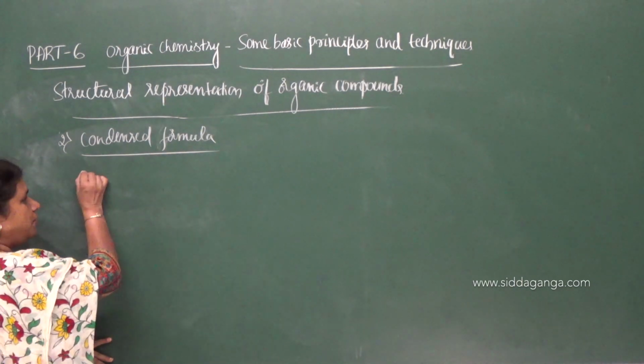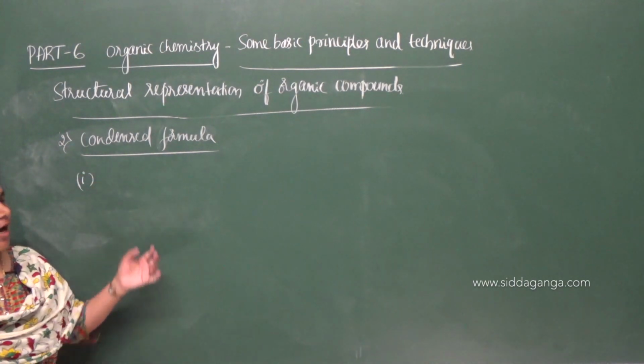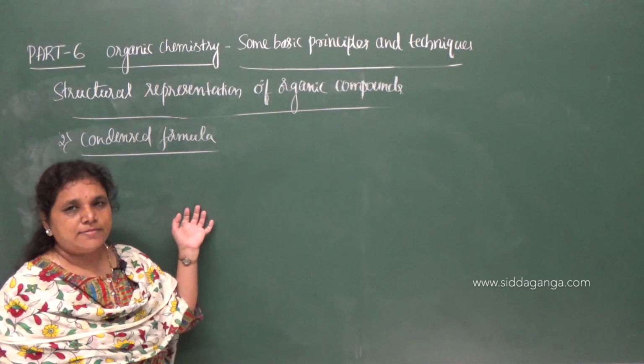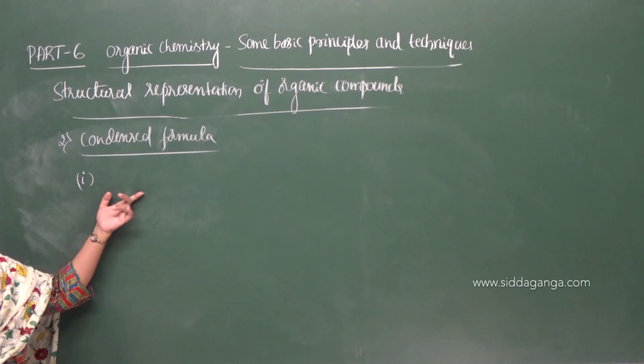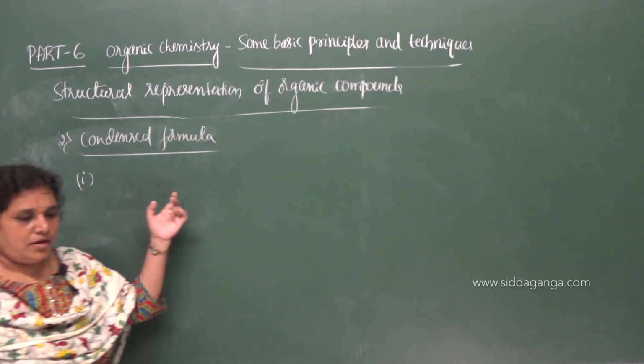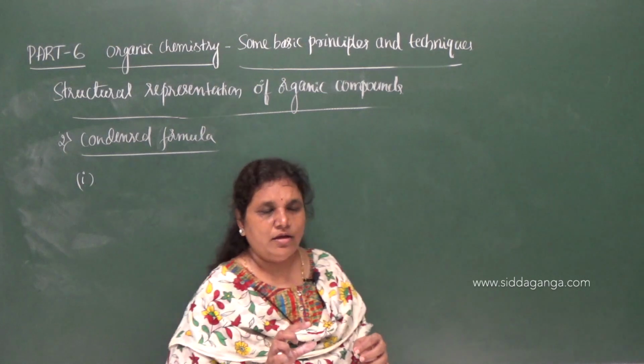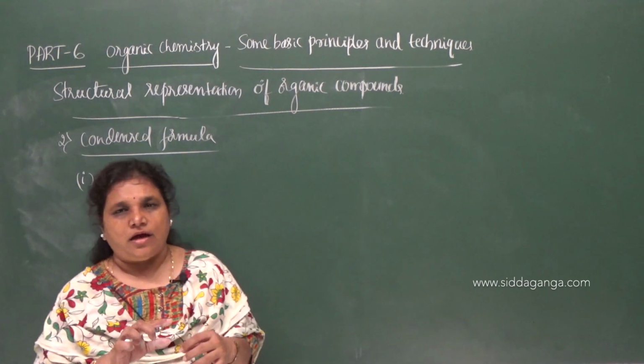So the first point here is, all the atoms present in the molecule or a given compound are shown in the formula, and the bonds between carbon and hydrogen are not shown.